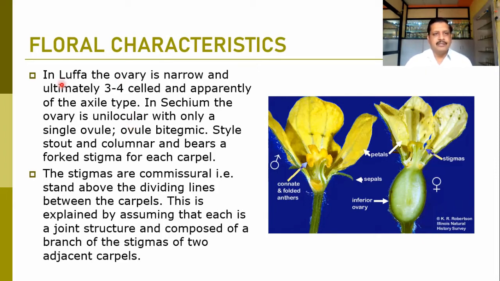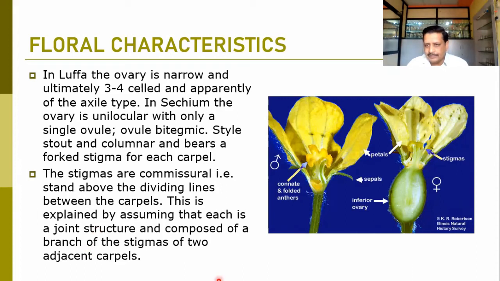We are studying here some exceptional cases with examples. Luffa has 3 to 4 celled ovary, and in Sechium we find a unilocular ovary. The stigmas are commissural, that is, they stand above the dividing lines between the carpels. This is explained by assuming that each joint structure is composed of a branch of the stigma of the adjacent carpels. So this is the condition we can find in the carpel.